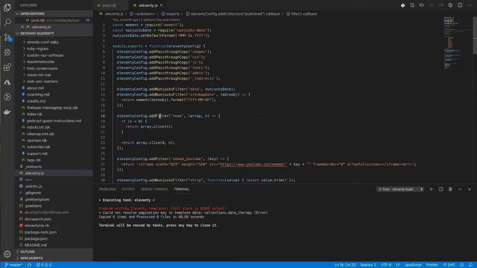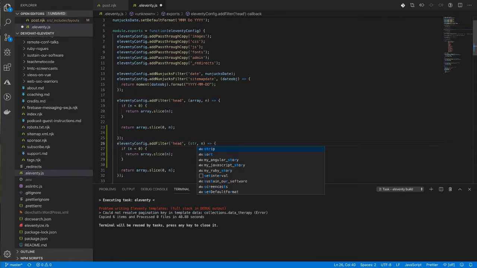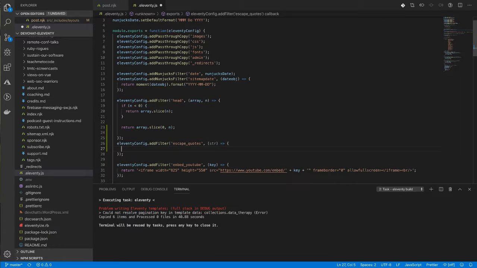So you've got this addFilter head, right? So we're just going to make a copy of it. And I'm just going to do string, and we're going to call this escapeQuotes. And then I'll just change the body here. So it's going to be return.